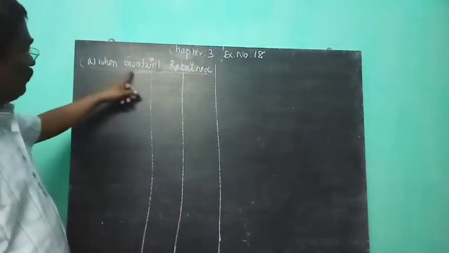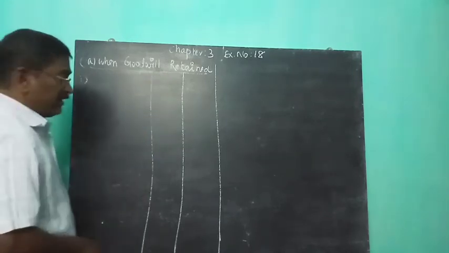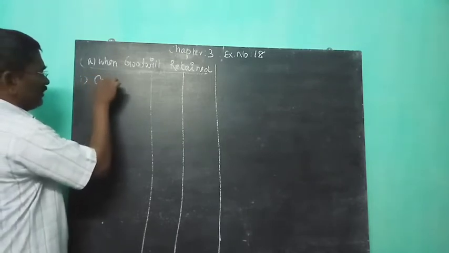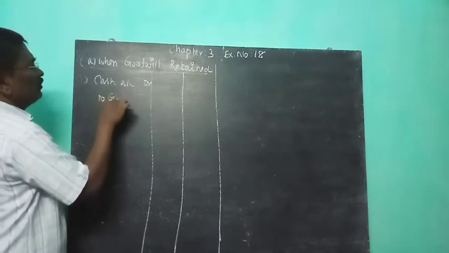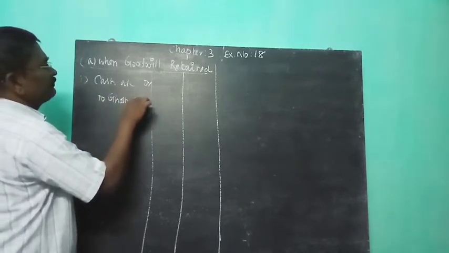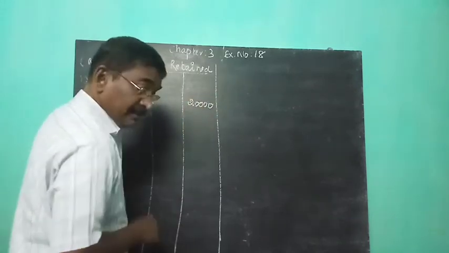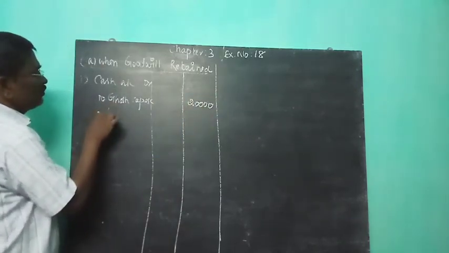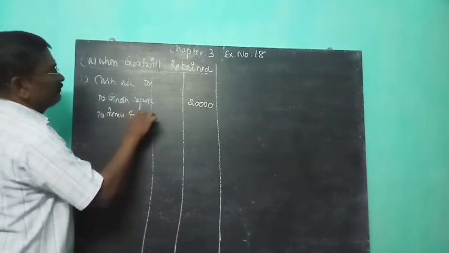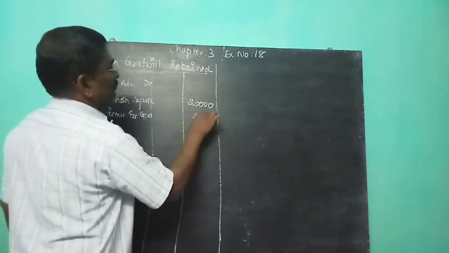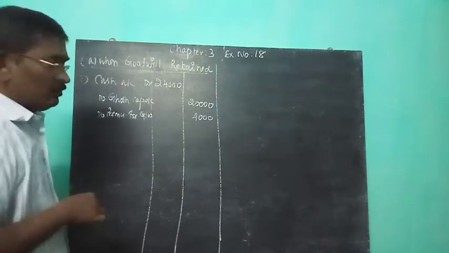1. When goodwill is retained. So journal number 1 for the first case. Debit what comes in, cash account debit. Credit capital: Ghosh brings 20,000 for his capital. 2. Premium for goodwill, that will be 4,000. Totally 24,000 contributed by Ghosh.